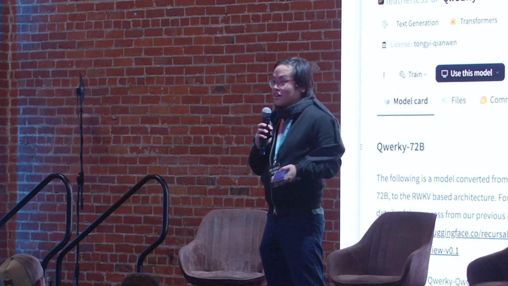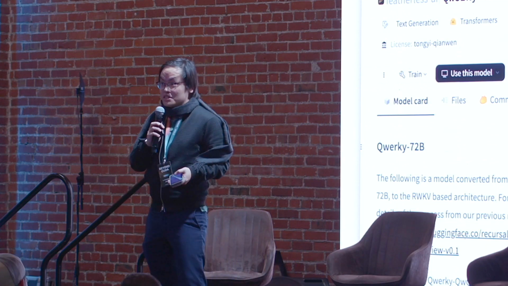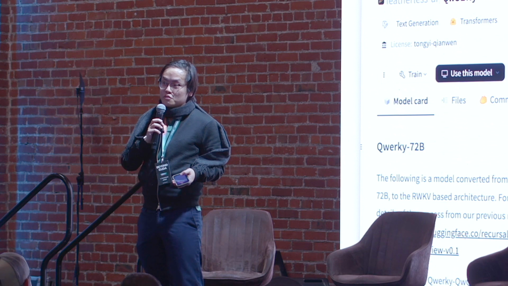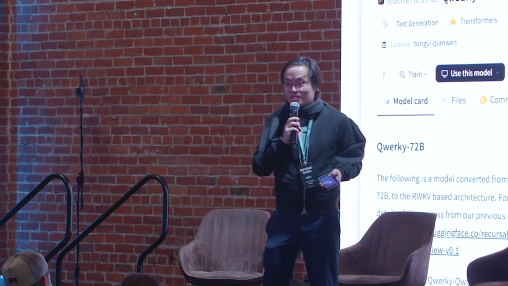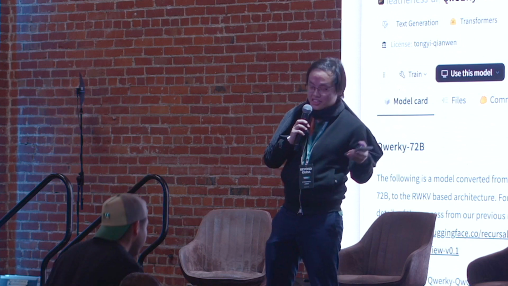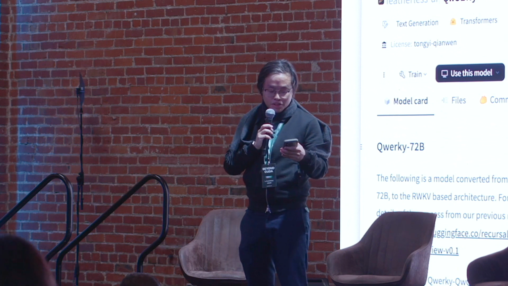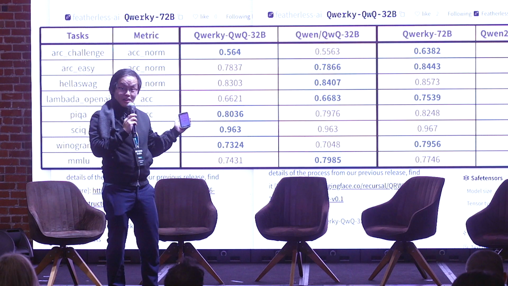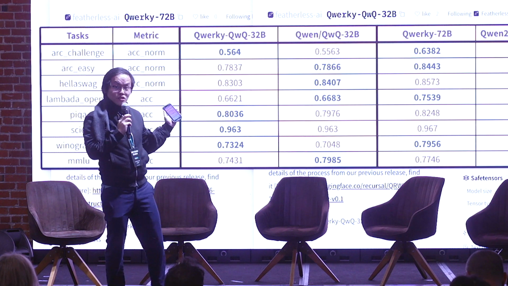So today, I am proud to say that we are releasing QRWKV 32B and 72B, both simultaneously, trained on the MI300. This just finished yesterday, actually. The world's strongest non-transformer, non-QKV attention-free model to date, proving that you do not need attention. Attention is not all you need. What's more interesting is when you look at the benchmarks here.